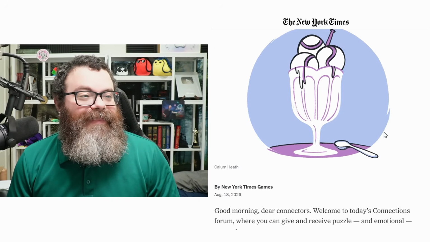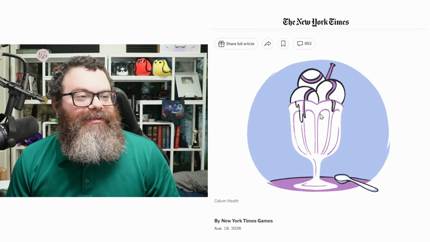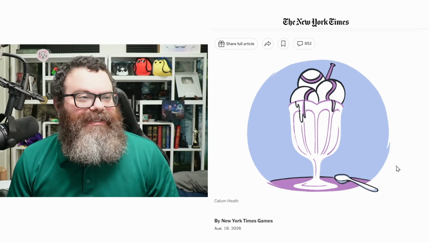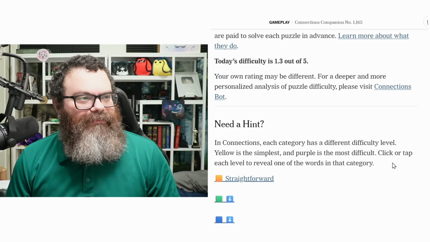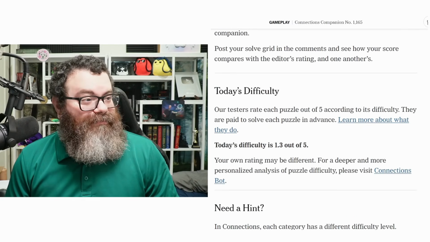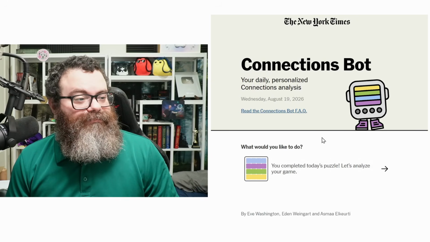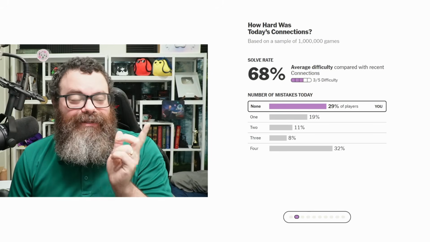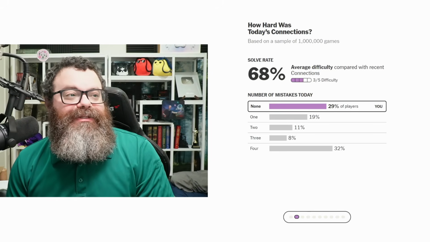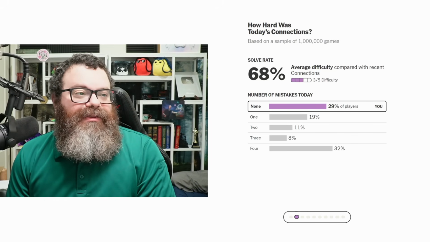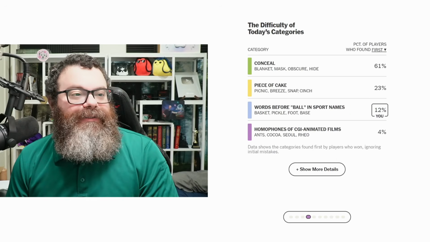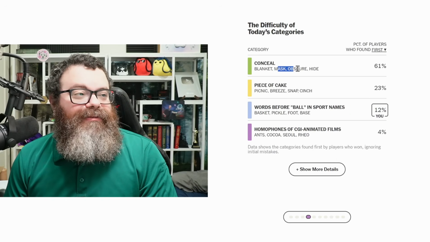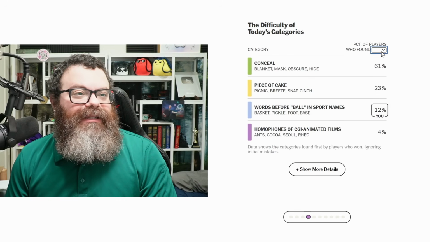All right. We have baseballs as a Sunday. Interesting. 1.3. I thought it was very easy. 68% solve rate. Interesting. So the players did not think it was as easy. Not the worst game in recent memory, but right. People are getting, yeah, green. I'm actually surprised that yellow isn't as common here, and even blue.